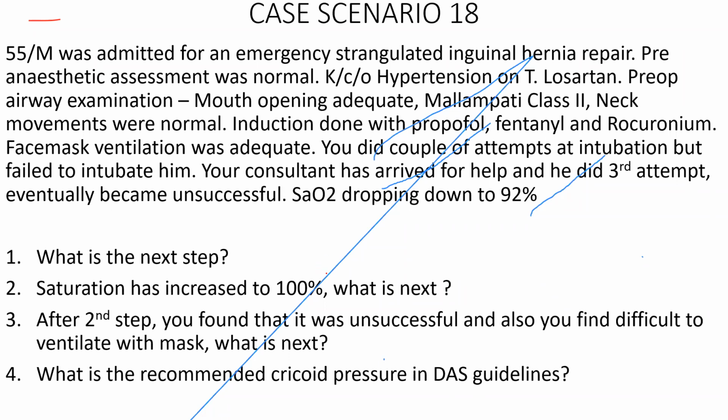Now, LMA has failed, right? Still, you're not able to ventilate and you found it unsuccessful after 2 attempts. You remove the LMA and try ventilating. Now it is difficult to ventilate. What is next? Muscle relaxation. Again, establish face mask ventilation. Now you find that there is no ventilation and saturation is dropping to 70%.